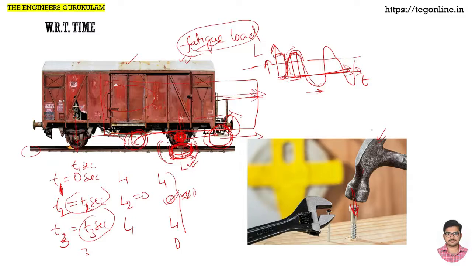Now coming to the other example, where the hammer is striking a nail, it is an impact, right? All of a sudden we strike this screw at its head. That sudden impact is what we call impact when we apply load.